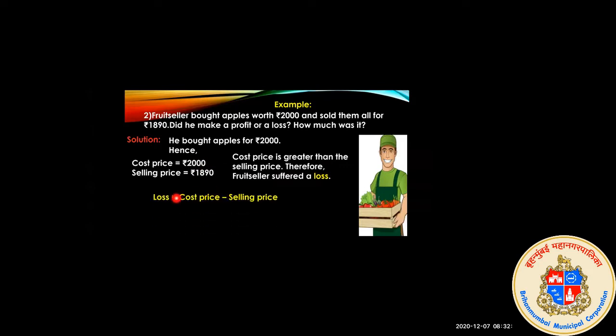First you have to apply the formula: loss is equal to cost price minus selling price. Cost price 2000 minus selling price 1890, and the answer you will get is 110 rupees. So the fruit seller suffered a loss of rupees 110. Got it?